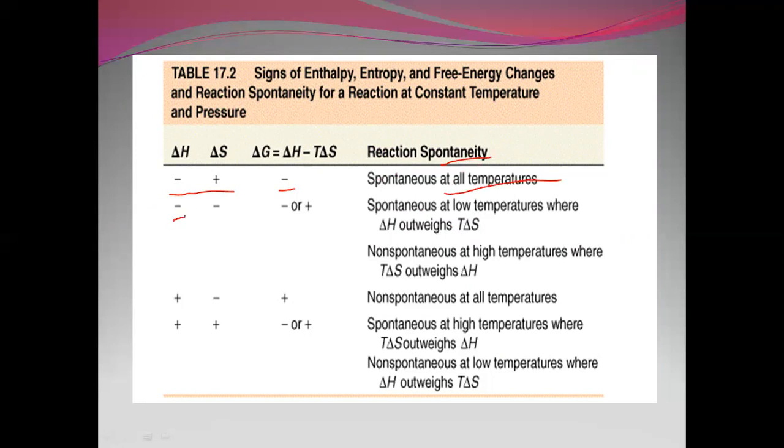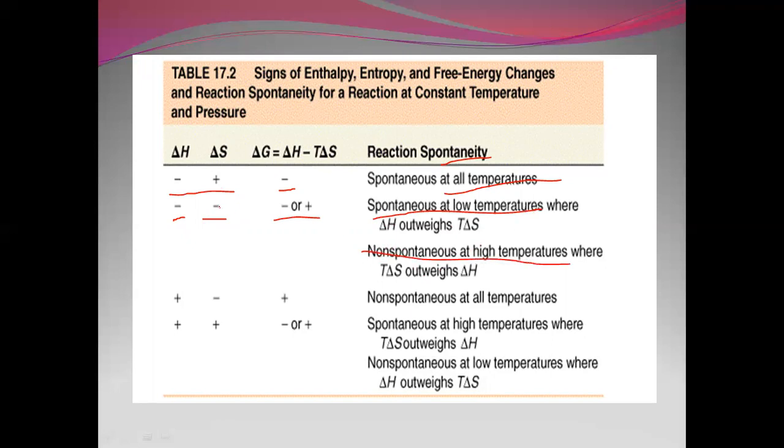If delta H and delta S both are negative, delta G may be positive or negative. That means when is the reaction spontaneous and when is it non-spontaneous? The reaction is spontaneous at low temperatures, whereas non-spontaneous at high temperatures.